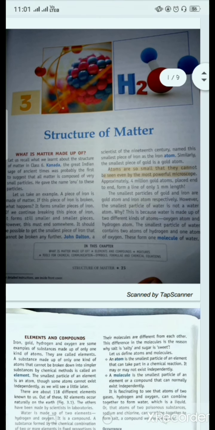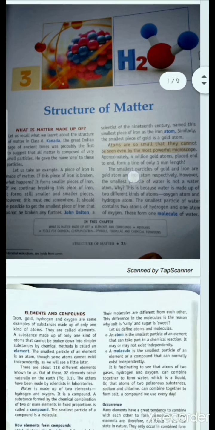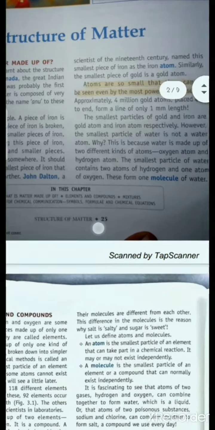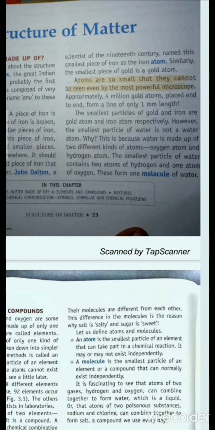So, what are atoms? Atoms are so small that they cannot be seen even by the most powerful microscopes. Atoms are the smallest particles from which matter is made up, and atoms join together to form a molecule, as you can see here.